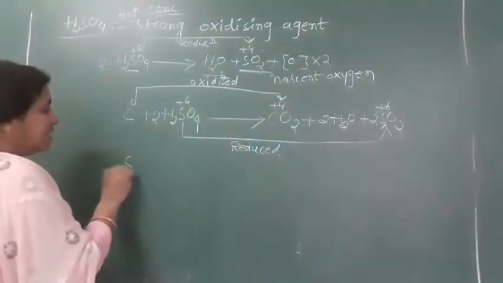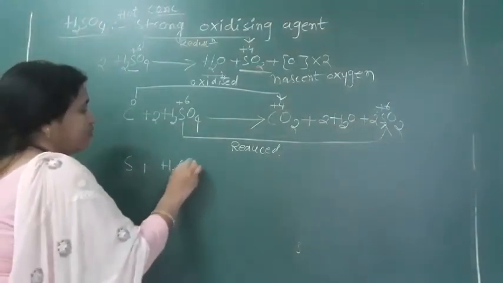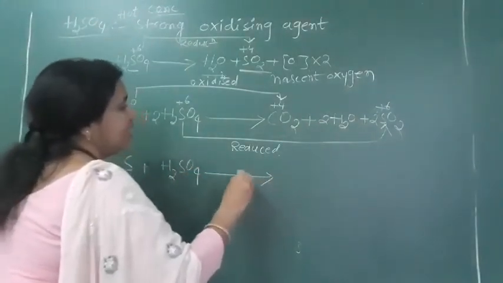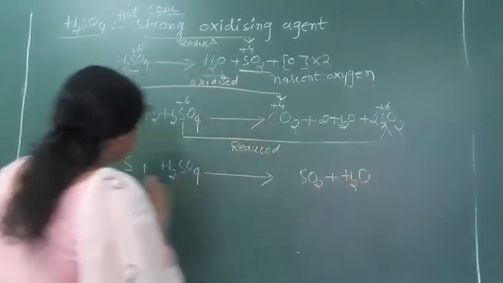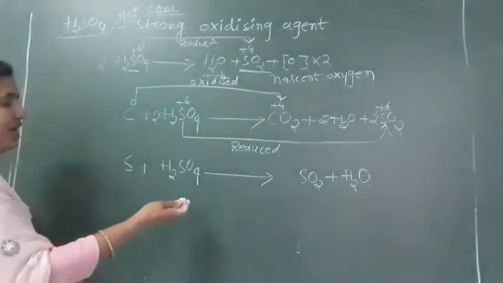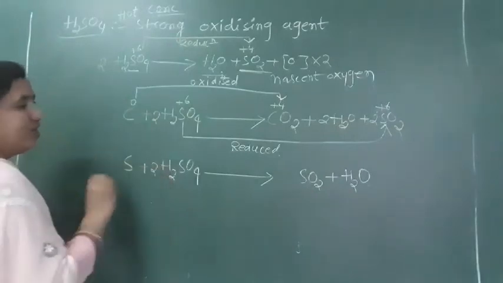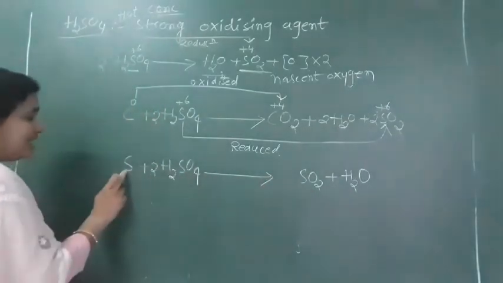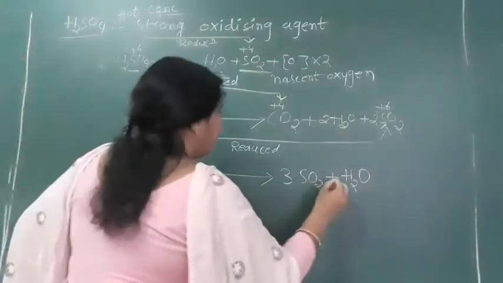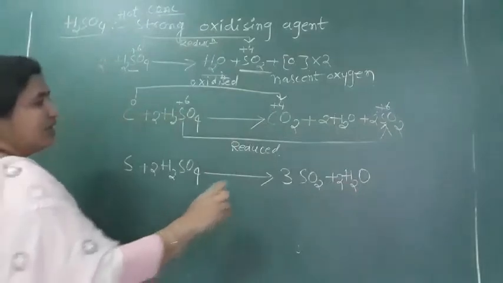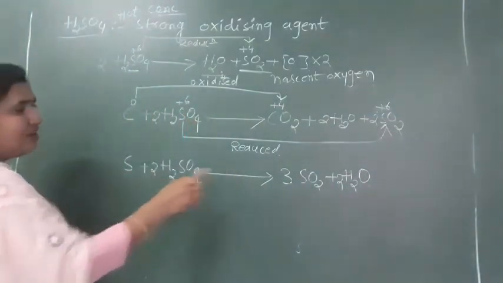Similarly, if you take sulfur plus H2SO4, what do we get? SO2 plus H2O. S is converting into SO2. How many oxygens do we want? So we take 2 here. This 2S and this 1S give 3 SO2, and 2 H2O. Correct, 3 to the 6, 8 here, 2 to the 4 to the 8 oxygens we have.